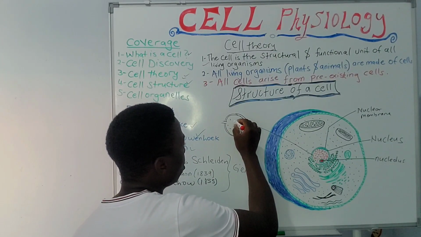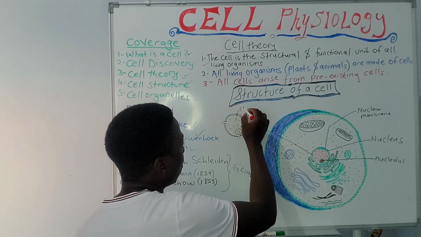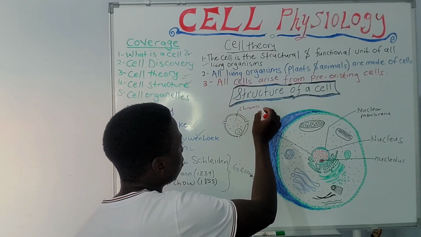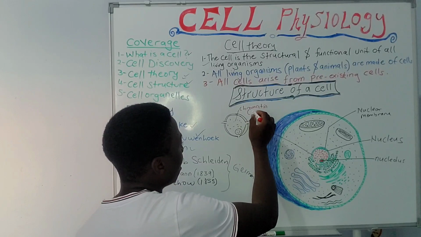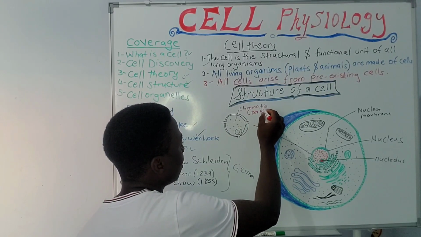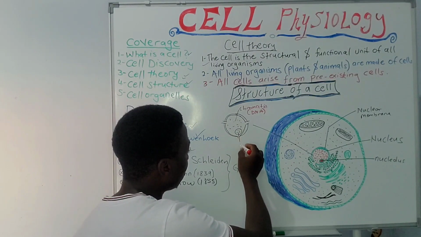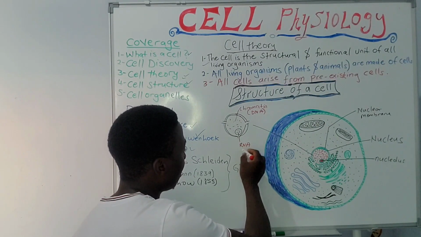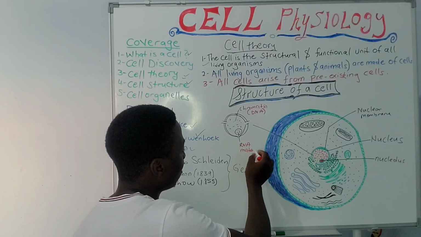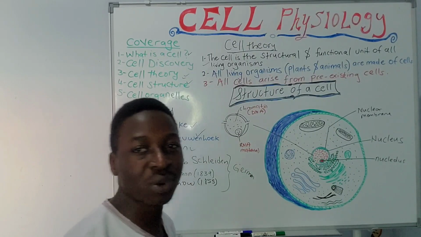In this nucleoplasm we have chromatin. Chromatin makes up a lot of our genetic material, which is the DNA, and the nucleolus contains a lot of the RNA material, and these play a very big role in protein synthesis.